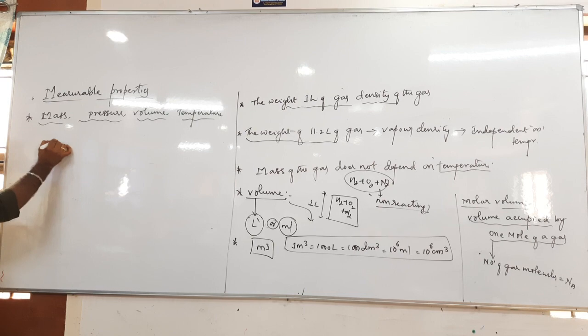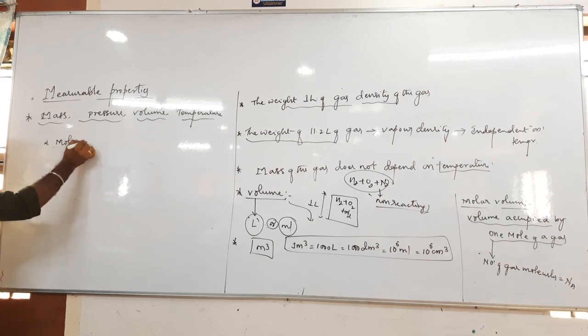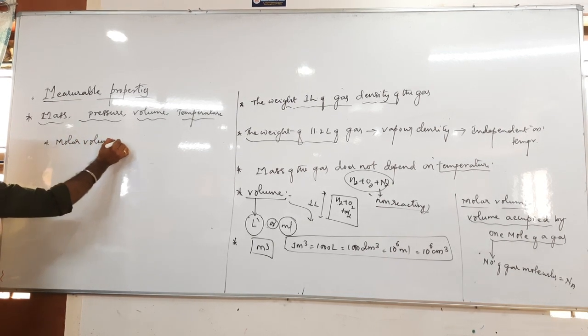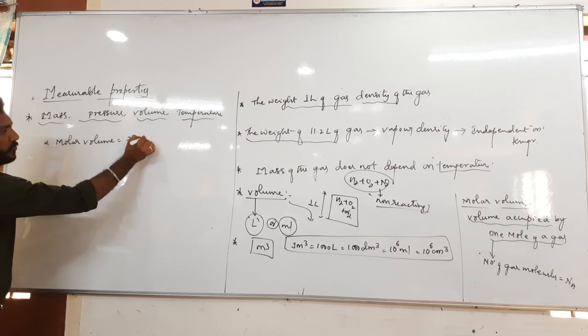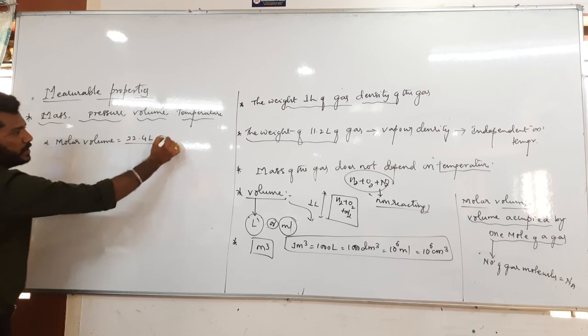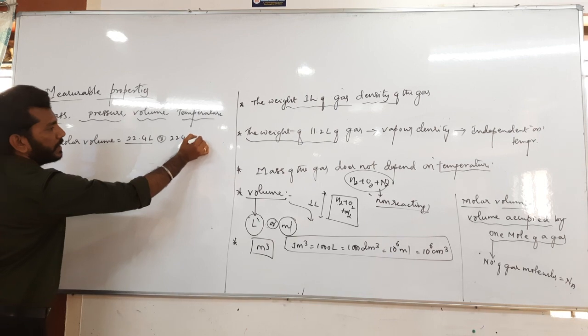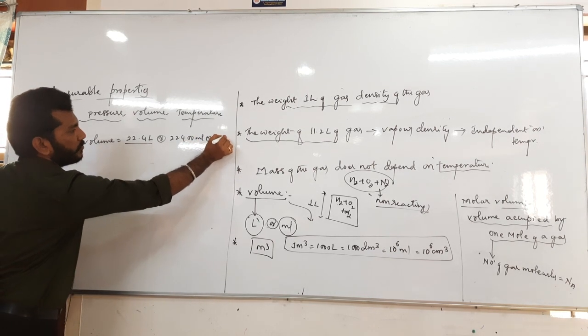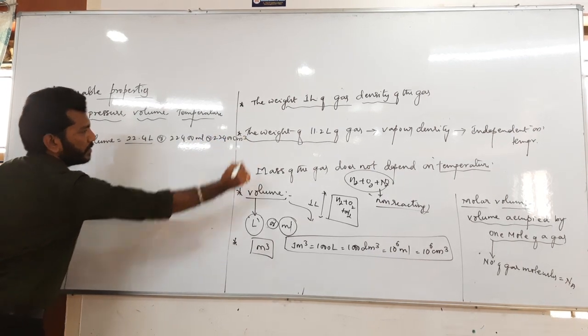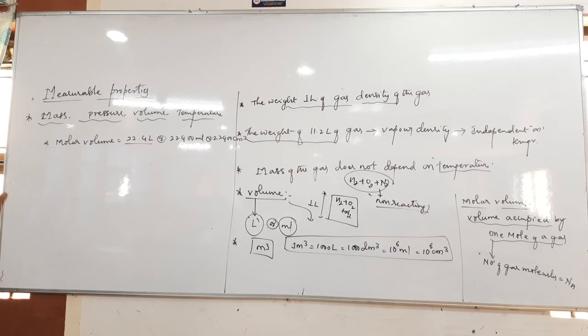So molar volume is nothing but 22.4 liter, or 22,400 ml, or 22,400 cm cube. This is the value of molar volume.